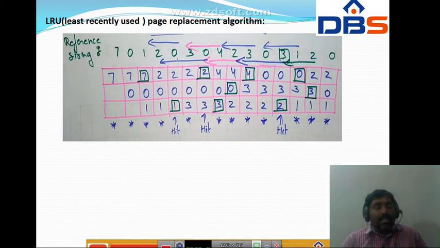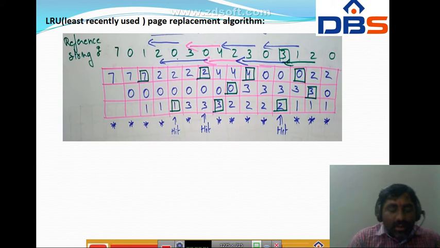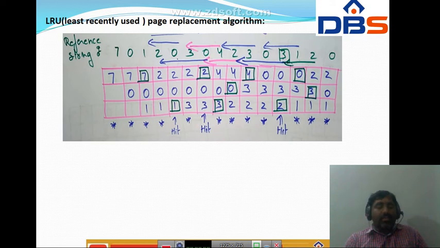The page which has not been used for the longest time in memory is the one selected for replacement. It is like the optimal replacement algorithm looking backward in time. The prediction behind LRU, least recently used, is that the page that has not been used in the longest time is the one that will not be used again in the near future.